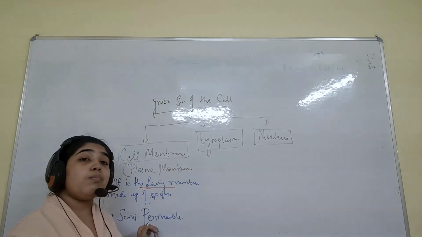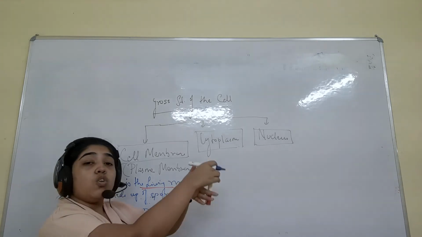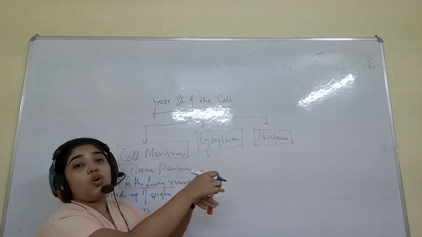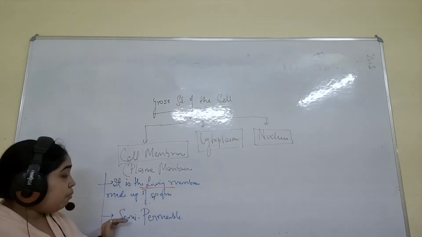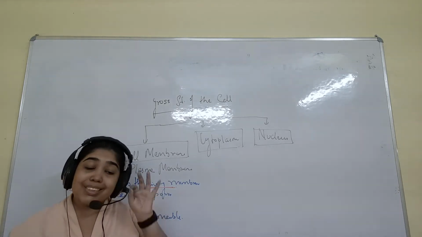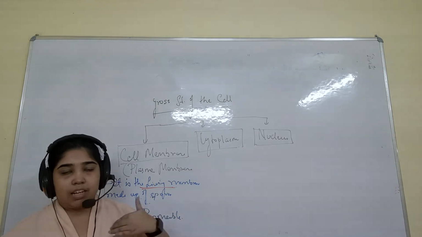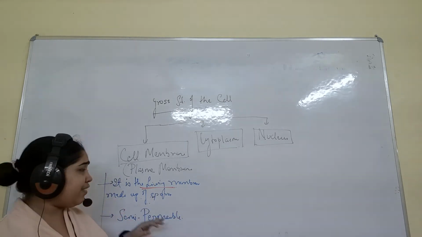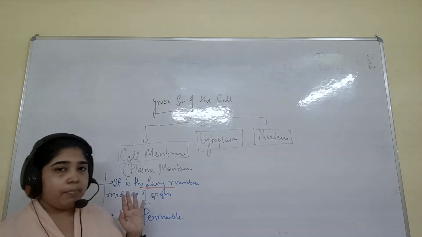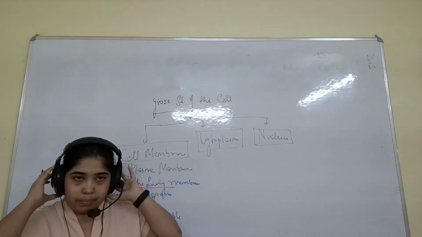But semi-permeable means there is a gatekeeper standing here who will only allow those who have an identity card. That means it will allow only certain substances. Semi means only certain, not all, but certain things can pass. That is called a semi-permeable membrane.